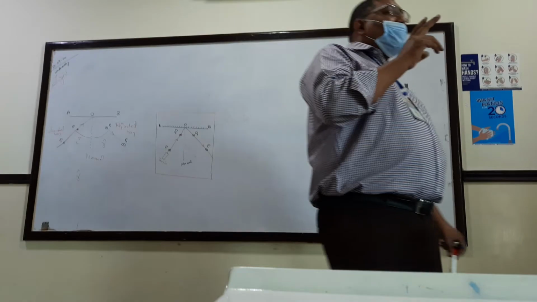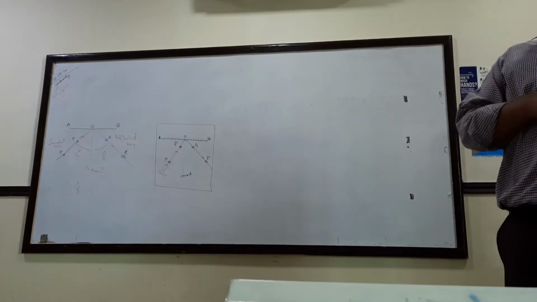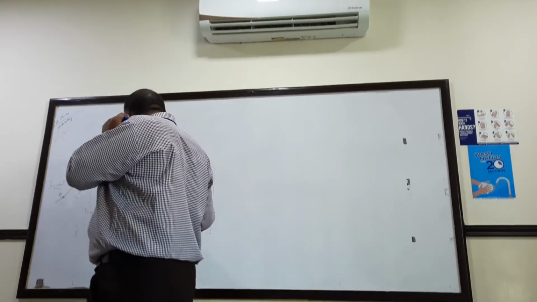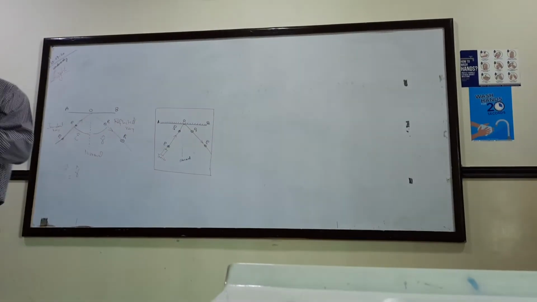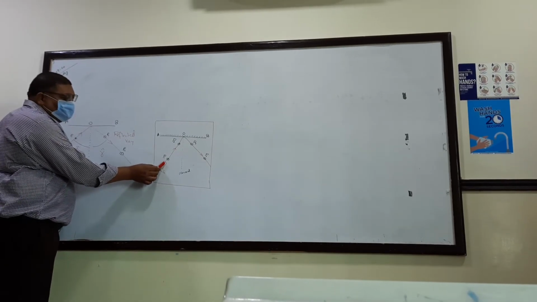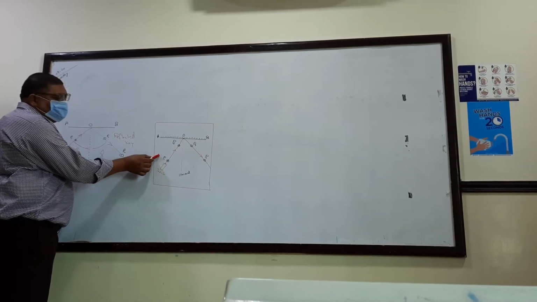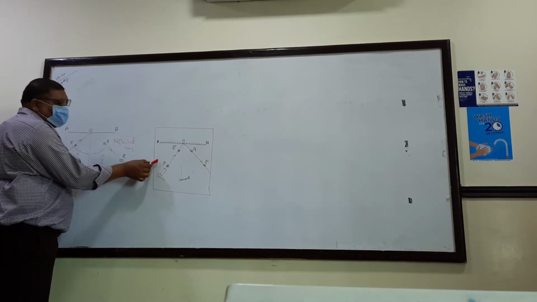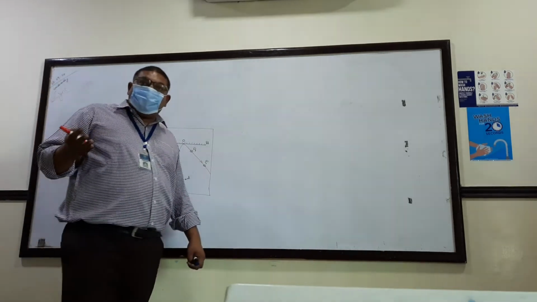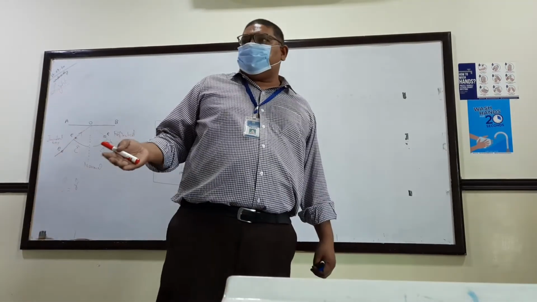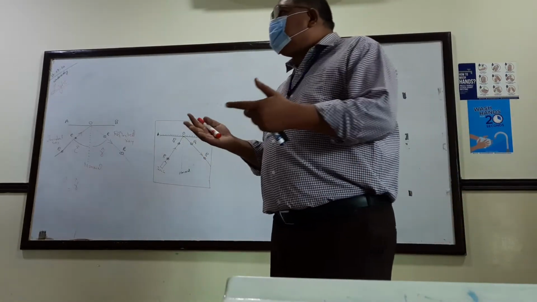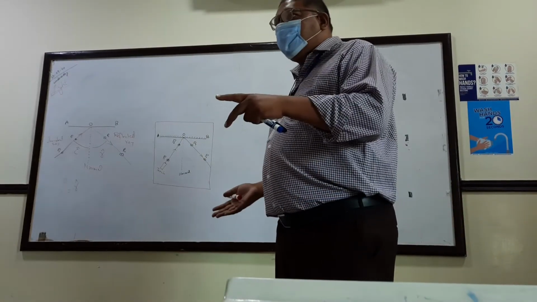Now, you can repeat this experiment. How? Wherever you put the torch before, you might change its position, for example, take it further to this side. So the angle of incidence becomes a different angle.